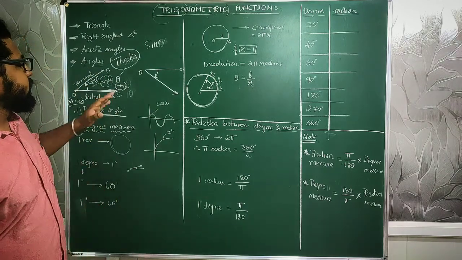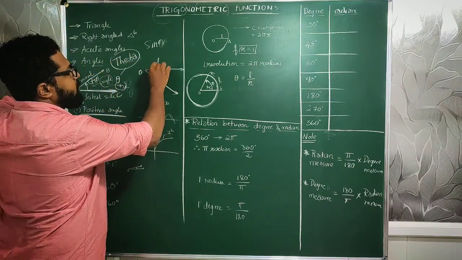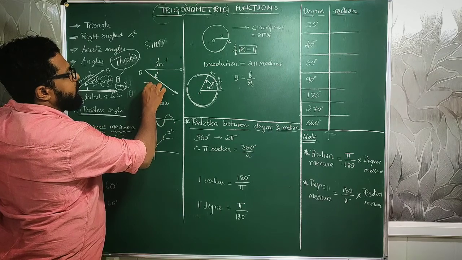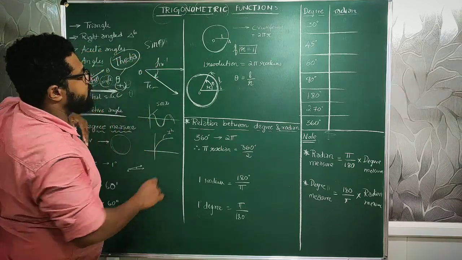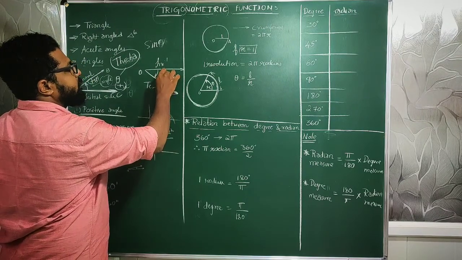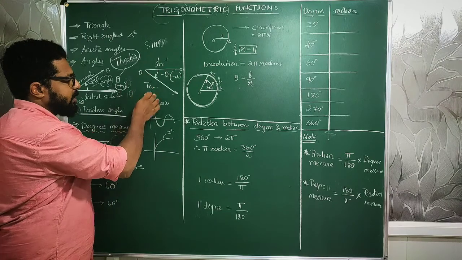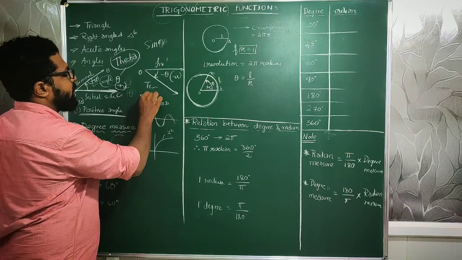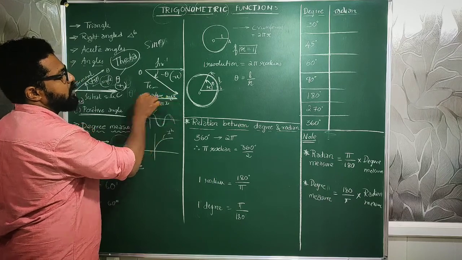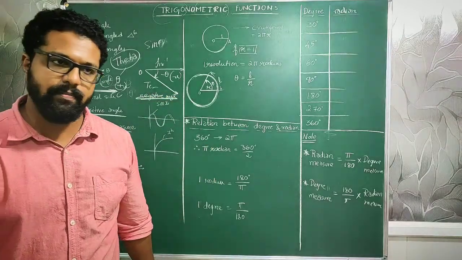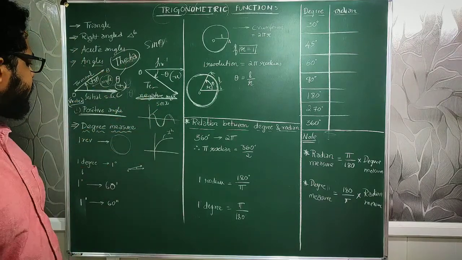Suppose this terminal line, same diagram, this is the initial line and this is the terminal line. If this moves in the clockwise direction, downwards, this theta will be negative. That's why it is called a negative angle. Clear? So this part was about positive angles and negative angles.